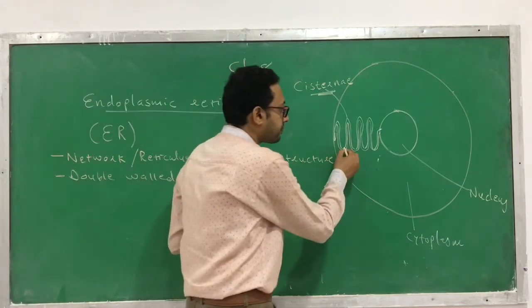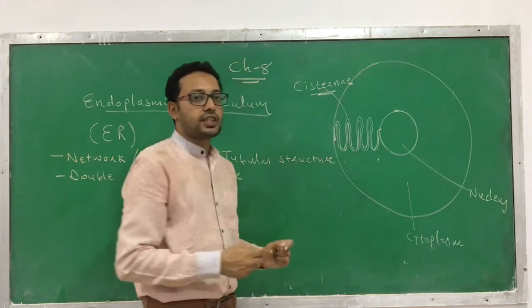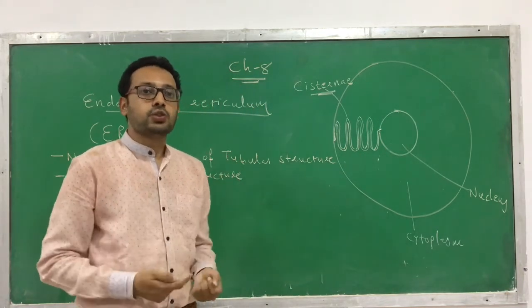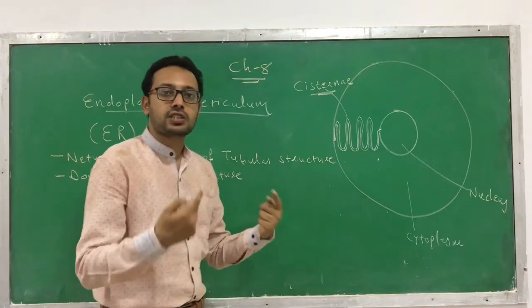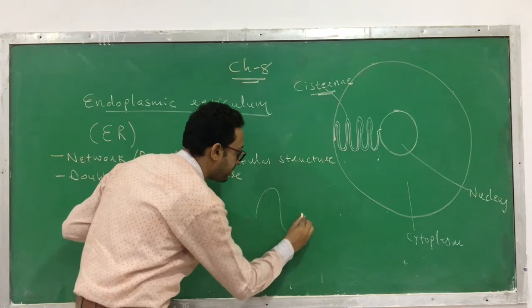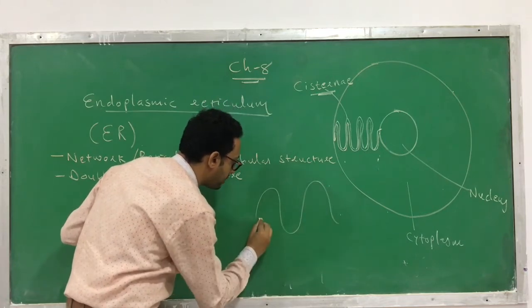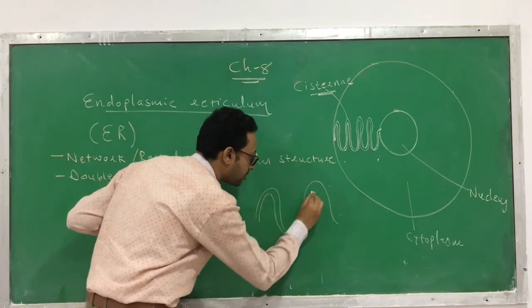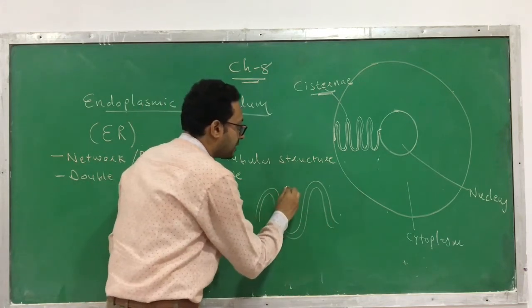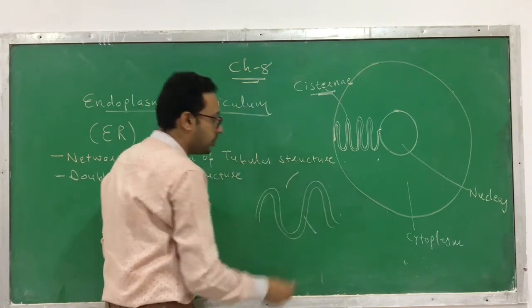This double walled structure divides the cytoplasm, or the intracellular space, into two spaces. I will enlarge it for you so you can better understand. This is a double wall structure like this, and these are the two walls. The space outside is the cytoplasm and the inner space is the lumen.